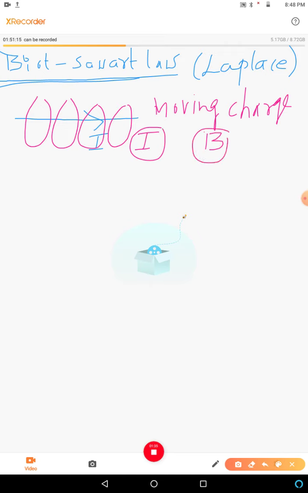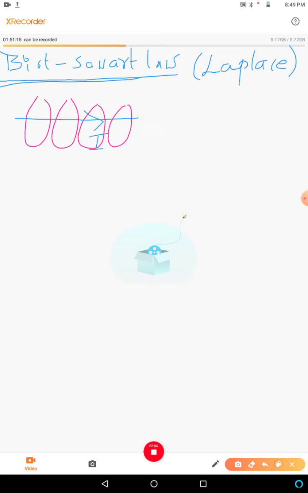So the current I is flowing in this conductor. So what is the relation between the amount of current flowing in a conductor and the magnetic field produced by that current? That is given by Biot Savart's law. It gives the relation between the strength of the magnetic field produced and the strength of the electric current flowing in a conductor. It is very important, just like Coulomb's law in electrostatics, we have Biot Savart's law in magnetism.